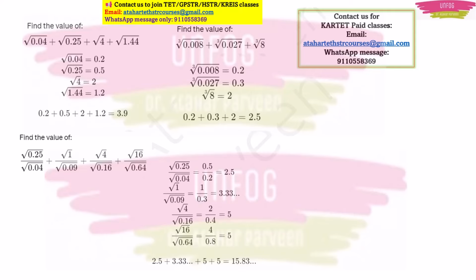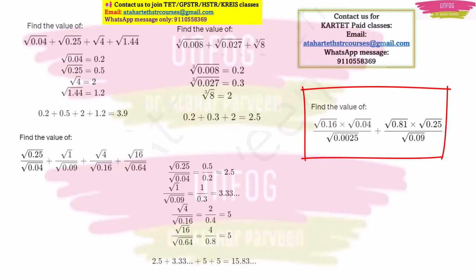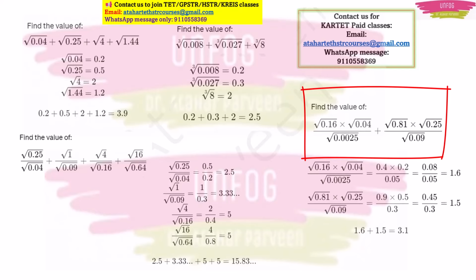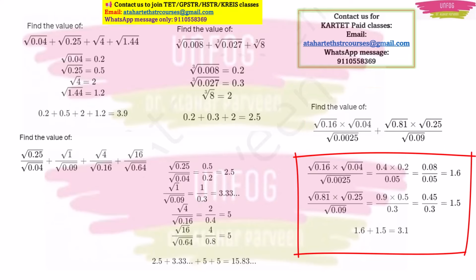Another most expected question and a little bit tougher question is this one. Here the decimal points are there, square roots are there, multiplication is there and addition is also there. This is a tougher question among the other questions. So now you know all the answers for each term relating to square root, right? You have to write their answers, then divide and then add up finally.